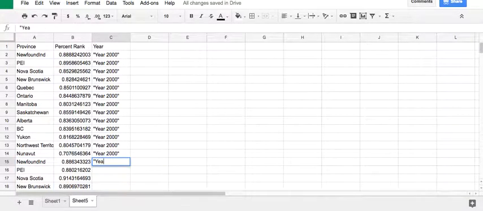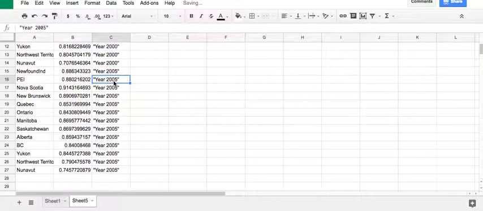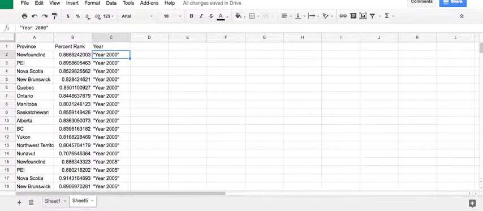And then we're going to do a title for year 2005. You can notice that I can grab this fill down tool and then pull it down just so I don't have to copy and paste it a whole bunch of times. The reason why I'm putting it in quotes is I want to make sure that the spreadsheet knows it's text. When I didn't have it in quotes, it was recognizing the 2000 as a number, and so I didn't want it to do that, even with the word year. So just to make sure, I just put it in quotes. If you have titles like Ontario and Quebec, you don't need to put quotes, but we're comparing years, not provinces.